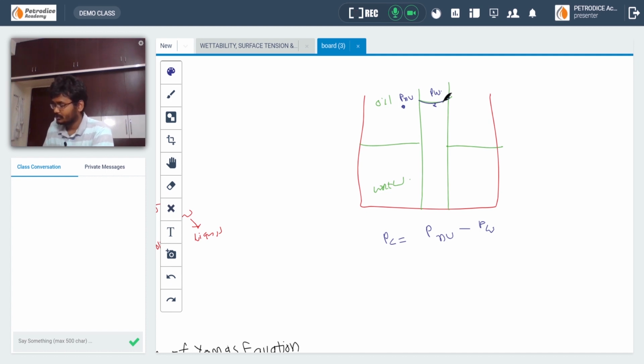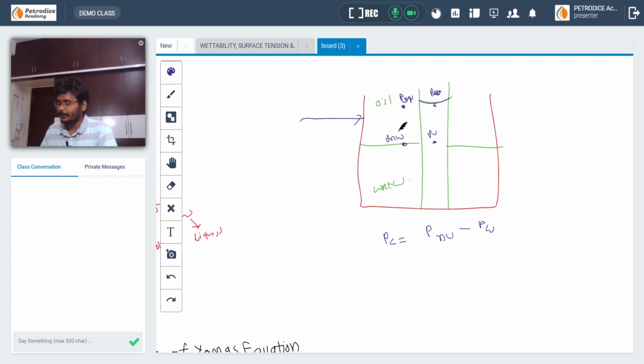Okay, if you want, you can take it from here also. If you consider the pressure in the non-wetting phase minus the pressure in the wetting phase, you can take any pressures on the same line. On the same line, generally the pressures should be equal. In static conditions, pressures along the horizontal will be equal, but due to capillary pressure in this particular case the pressures are not equal.